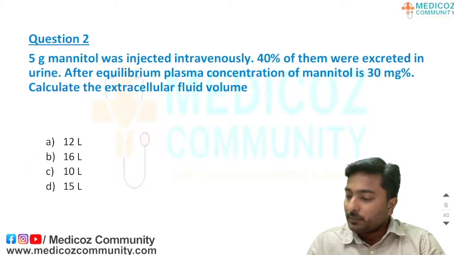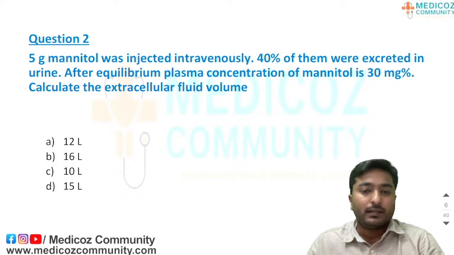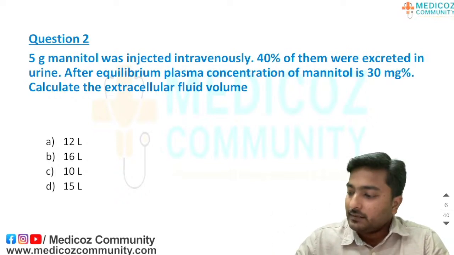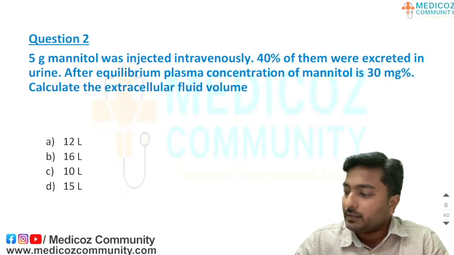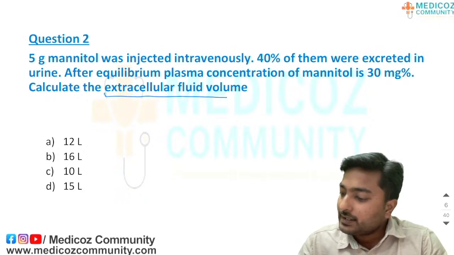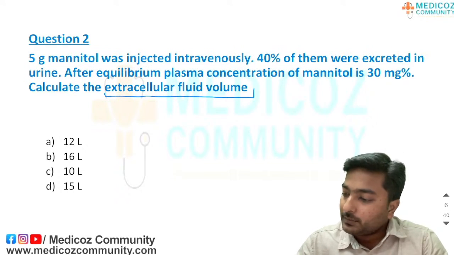Moving to question number 2. This question is very easy because this is just an extrapolation of the previous one. In the previous slides, we have just seen the formula to calculate the volume of a fluid compartment. The question is to calculate the extracellular fluid volume, and you have to pay attention to some of the key words in this question. 5 gram mannitol was injected.